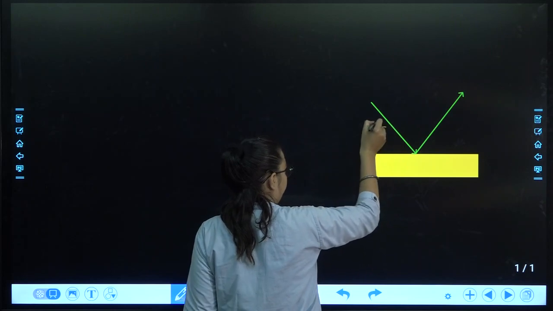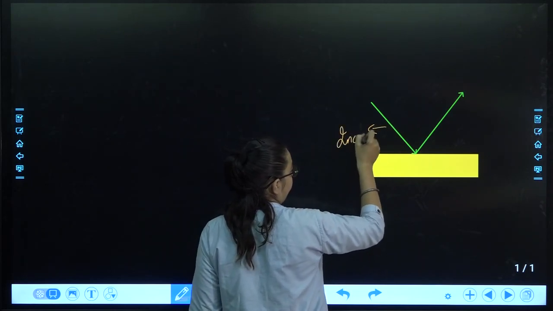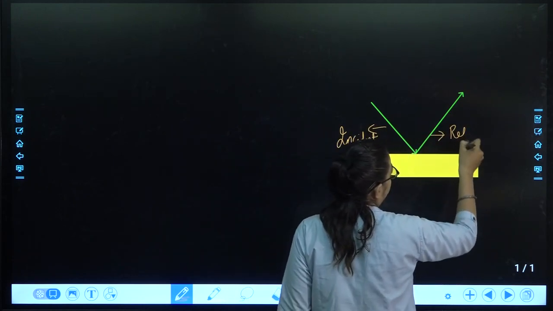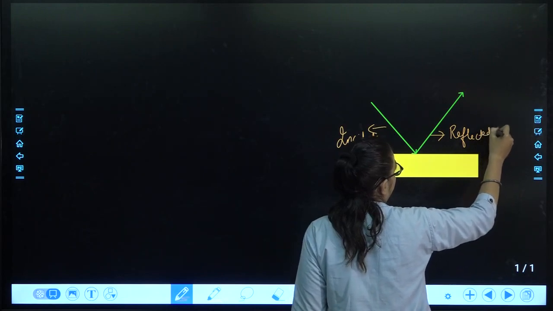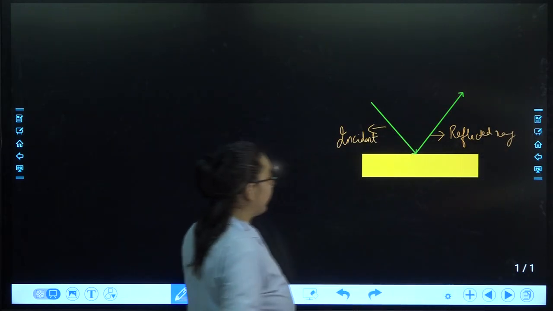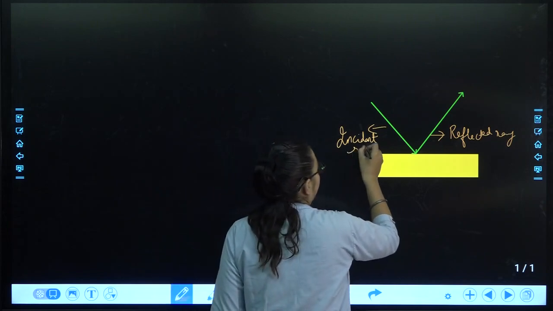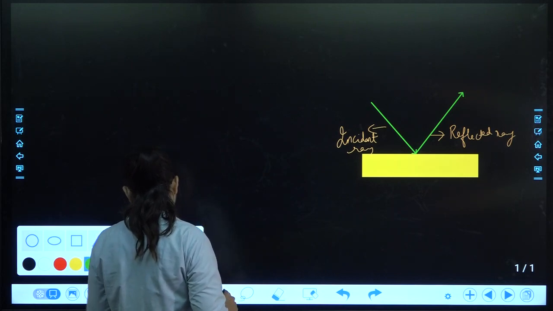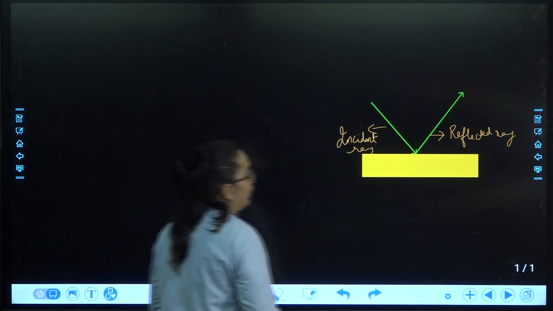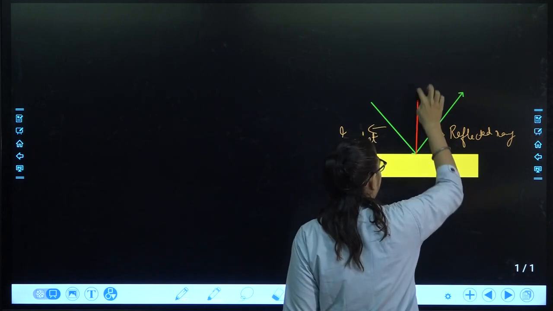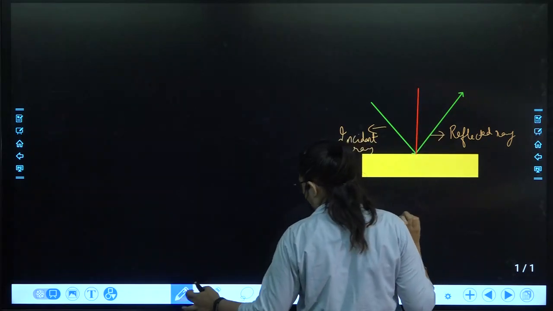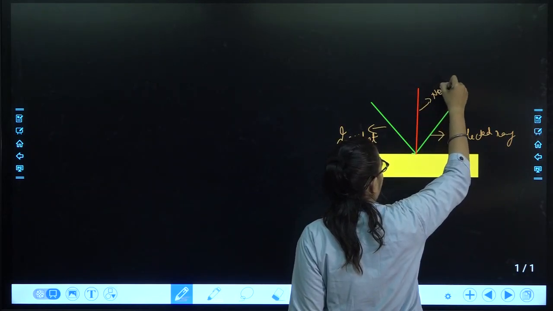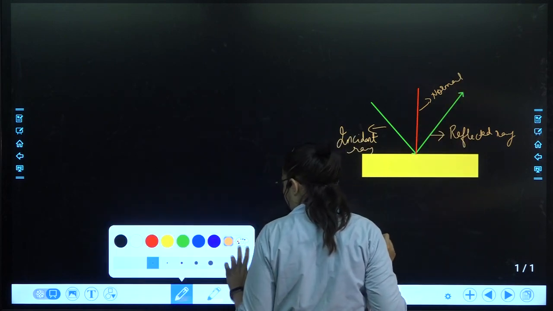This is the incident ray. This is the reflected ray. The light ray which is incident is the incident ray. The light ray which is reflected is called the reflected ray. And we have a line at 90 degrees over here, which is called the normal. And this is our surface.